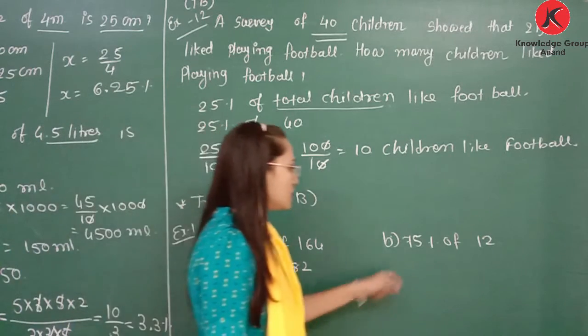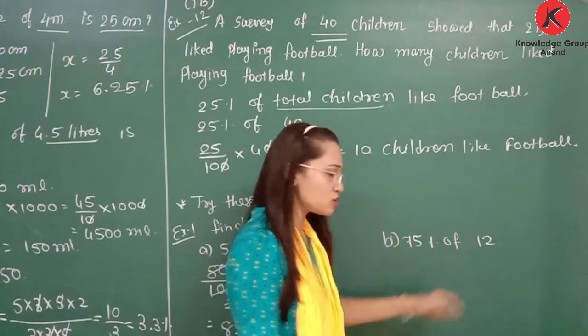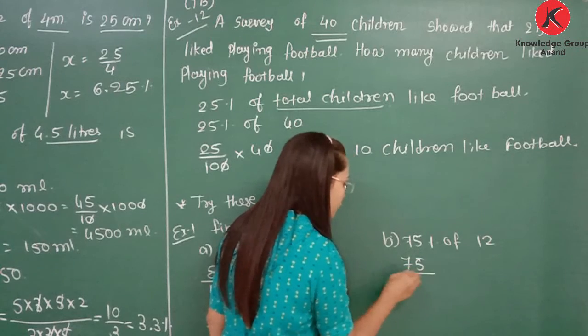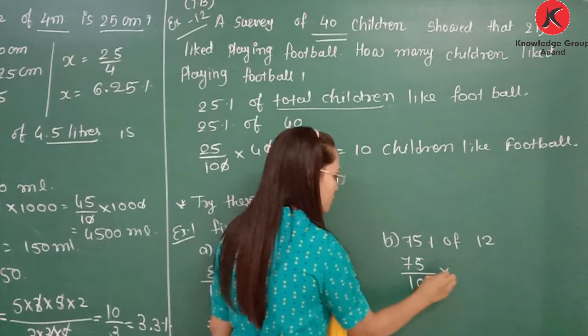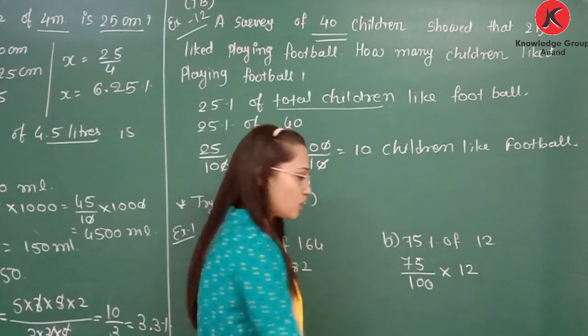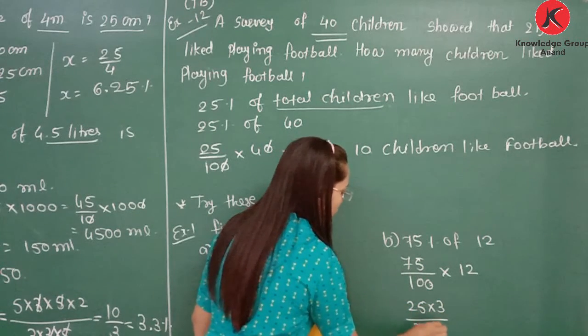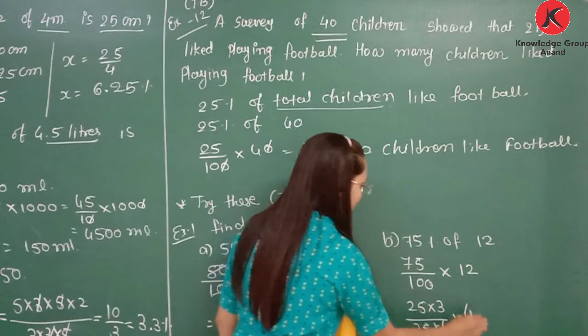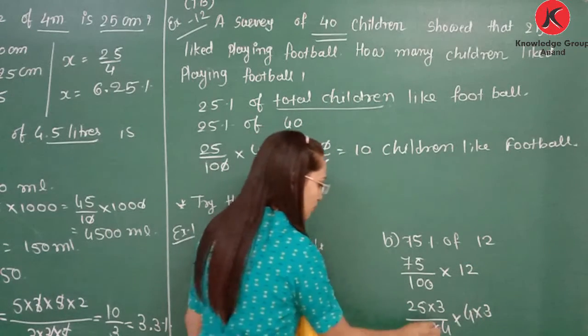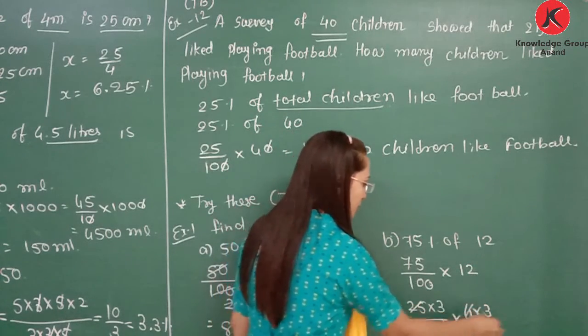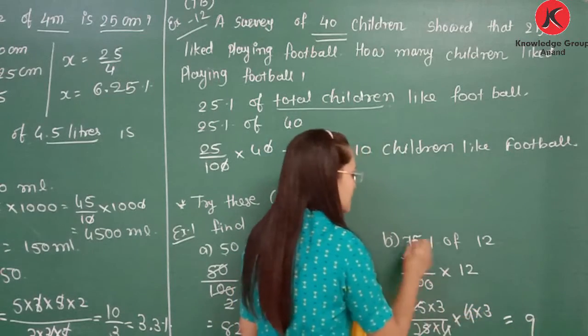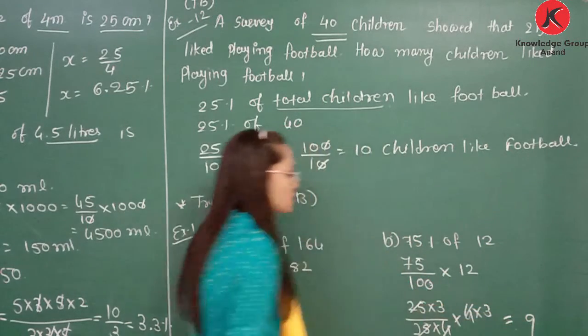Now next one, 75% of 12, so that is what? 75 by 100, of means multiplication, 12. Now factors of 75, so 25 3s are 75, 25 4s are 100, and the factors of 12 are 4 3s. So here 25 will be cancelled, 4 will be cancelled, so it is 9. 75% of 12 is 9.